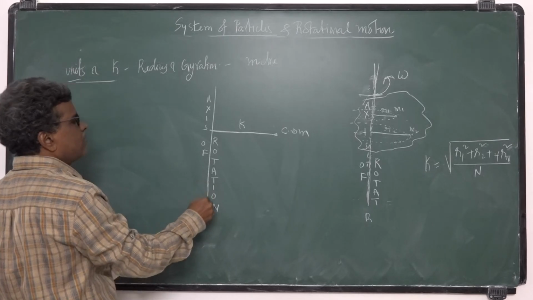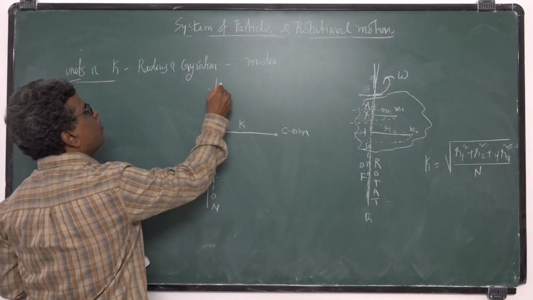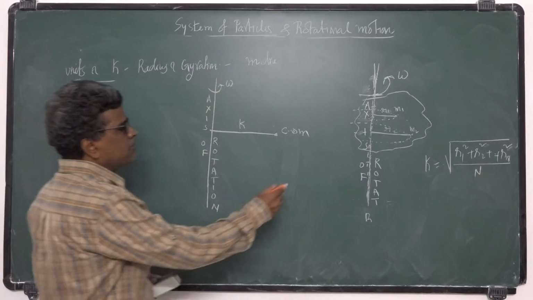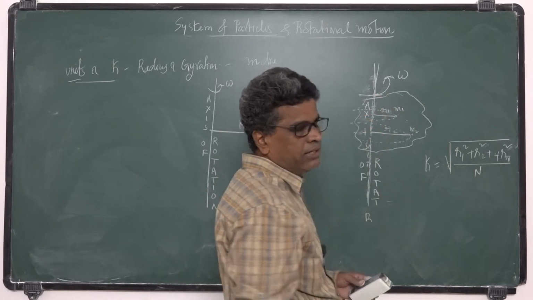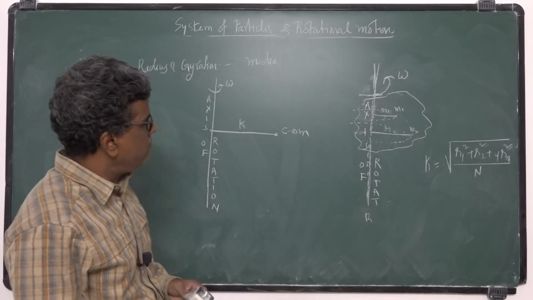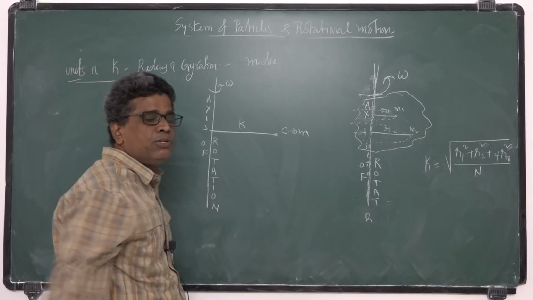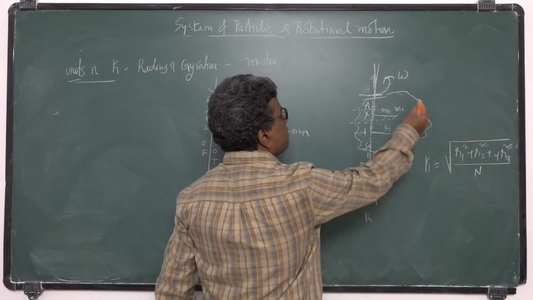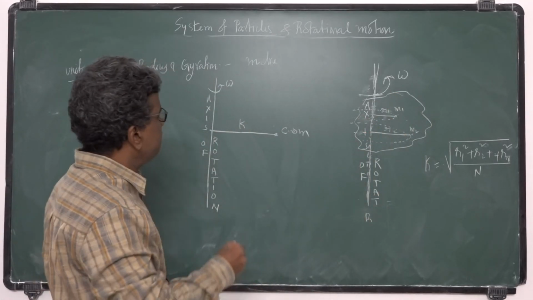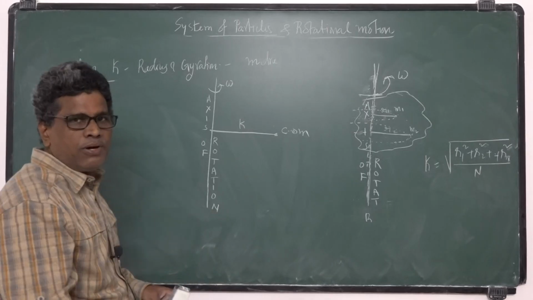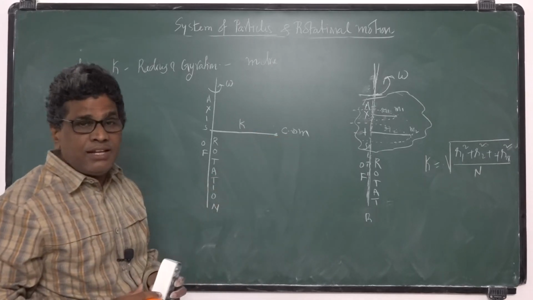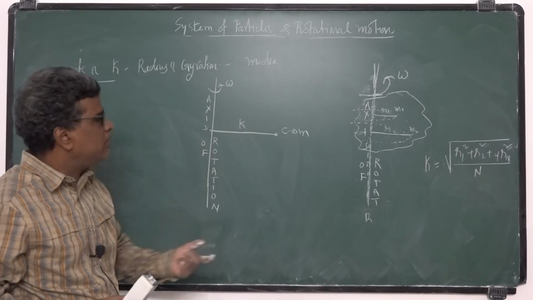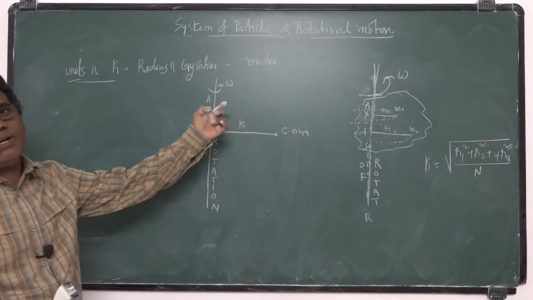So this is the axis of rotation. The body rotates like this with an angular speed omega. So instead of saying every time that different particles are at different distances from the axis of rotation, we made it simple: the entire mass of this rigid body is supposed to be concentrated at a point. That point is called the center of mass. Then the distance of that point from the axis of rotation, we can call it the radius of gyration.